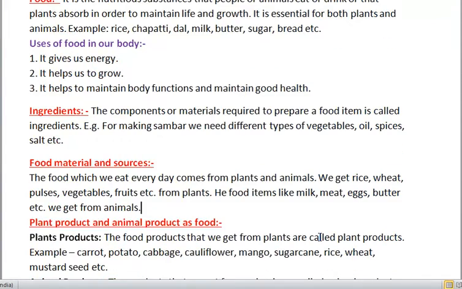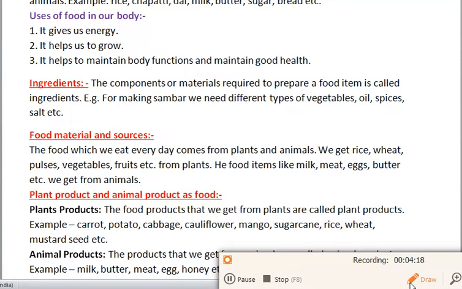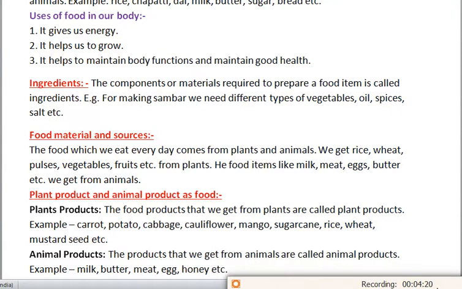Next is ingredients. What do you understand by the word ingredients? Ingredients means the components or the things which we need to prepare our food. You have seen in different recipes that an ingredient list is given. It means the food materials we need to prepare a particular food item.